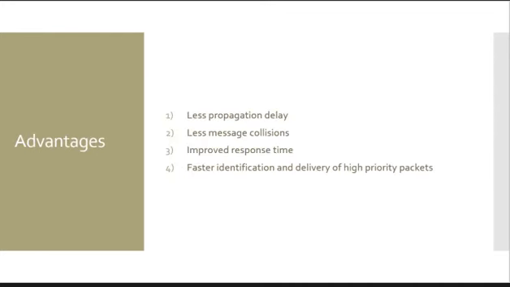The advantages of using this are that there are less propagation delays when using real-time determinism. There are less message collisions, since once two or more devices want to transmit data at the same time, the switch chooses which one should transmit first and temporarily stores the other frames until they can be transmitted. The use of network switches can create multiple collision domains for heavier loads and hence reduce the number of collisions, thereby improving response time and having fewer packet losses and delays. Finally, switches can identify high priority packets and deliver them faster.